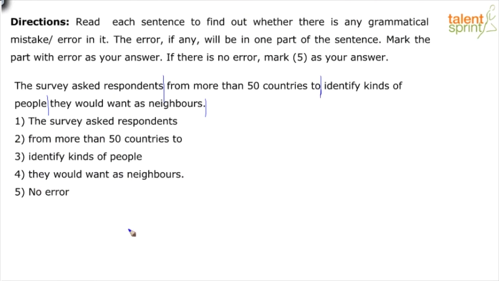The error is in part 3, like most of you pointed out, right? Not kinds of people. The survey asked respondents from more than 50 countries to identify whom they would want as neighbors. So, the right expression is the kind of people you want to have as neighbors. So, the entire expression changes, not kinds of people, but what kind of people do they want as neighbors? The kind of people they would want as neighbors. So, the error is in part 3.